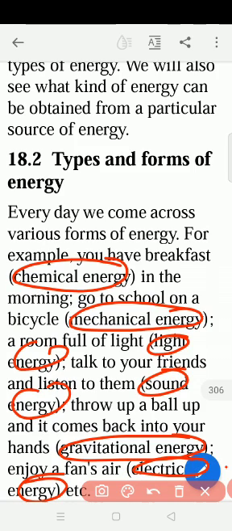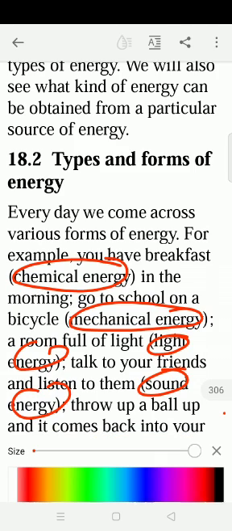Chemical energy, from where do we get it? When we eat breakfast, the digested food changes into energy in the presence of oxygen, and then when we go to school on a bicycle, that energy is used for the activities. It is called mechanical energy.